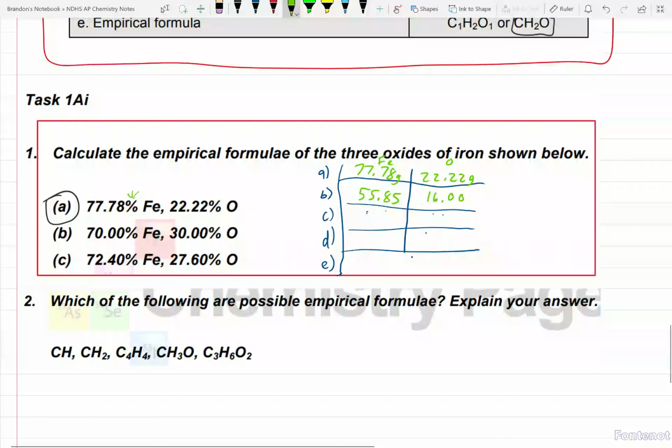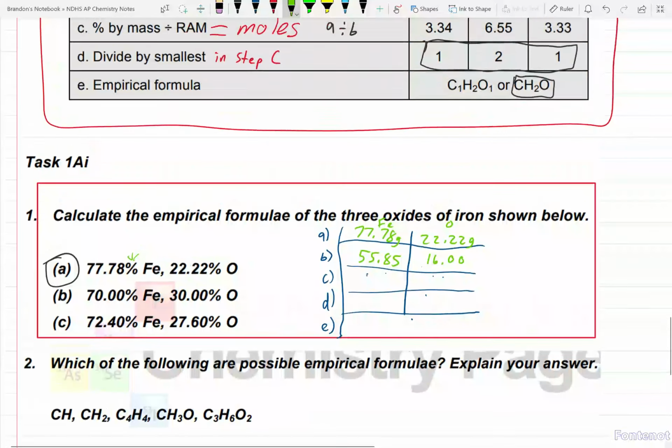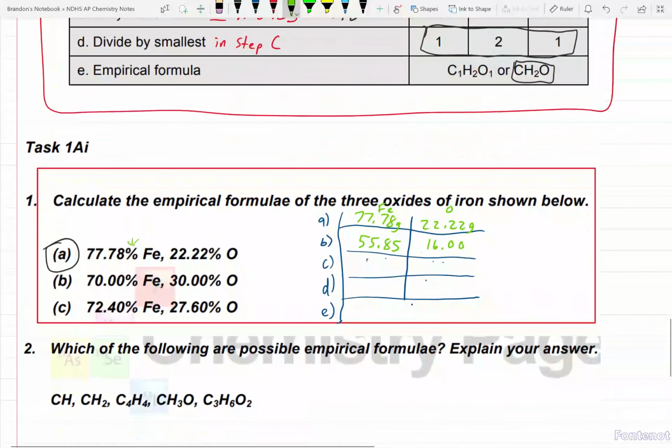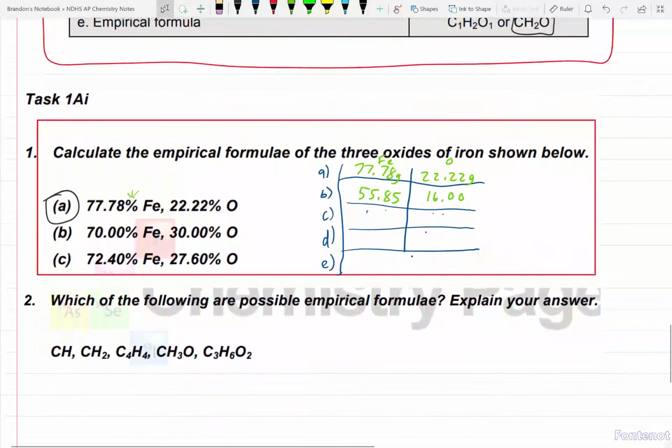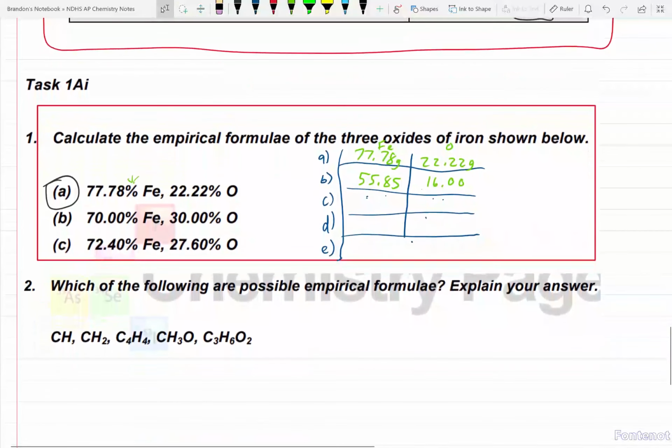Alright, row C here, if you go back up, that's going to be the percent by mass divided by the atomic mass. So you come over here to your handy dandy calculator: 77.78 divided by 55.85. I end up with like 1.39, and I know it's not going to change much past that.